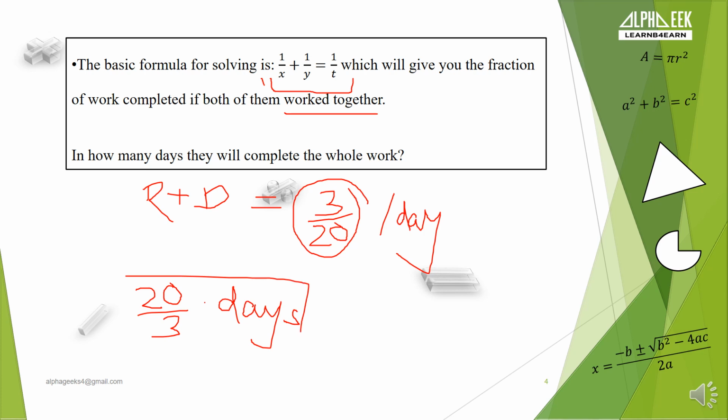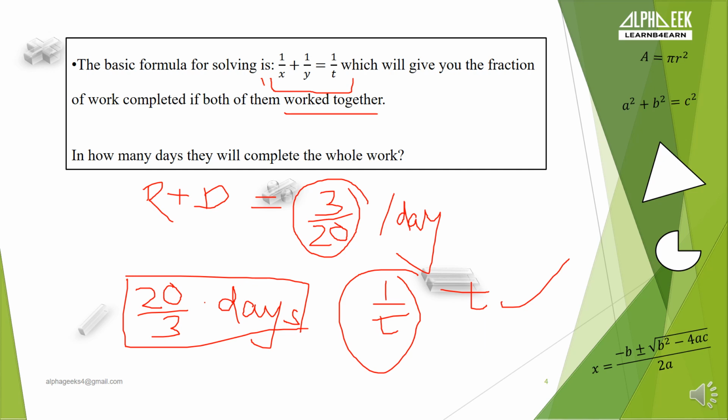Are you getting it? Just reciprocate the terms. Whatever 1 by t you are getting, just reciprocate it. T will be your answer in how many days they are completing the work. Correct? Let's move ahead.